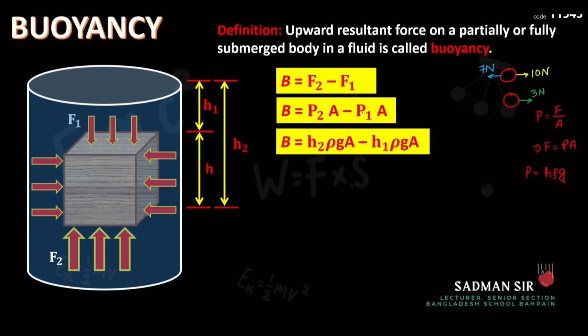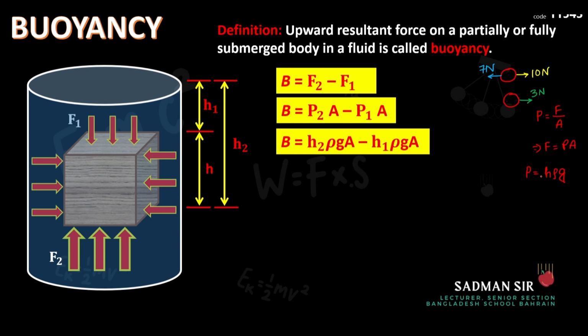Okay, so now P1 is being applied on the top surface, so we will take the depth of the top surface. That is why P1 is H1 rho g. Now another question might arise: why not rho 1, rho 2? g is the same, that one we know, right? Because 9.8 meter per second square, that is the acceleration due to gravity, it's constant. But what about rho? It is the density of the liquid, correct?